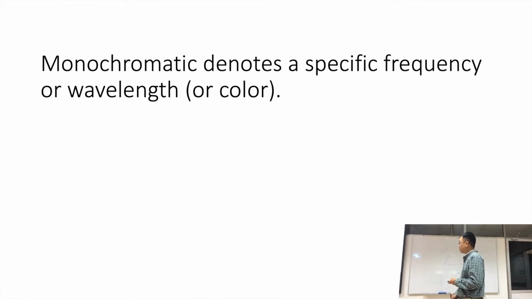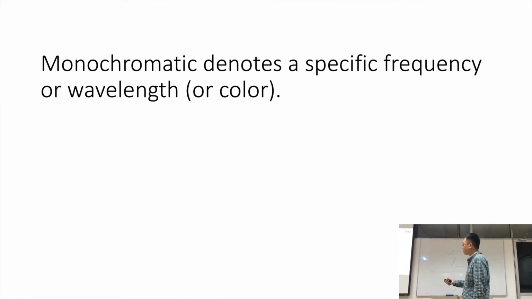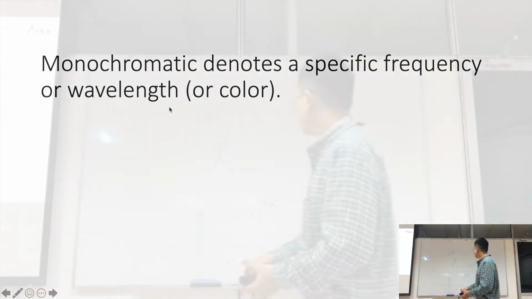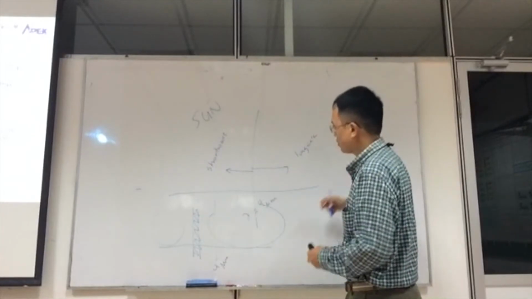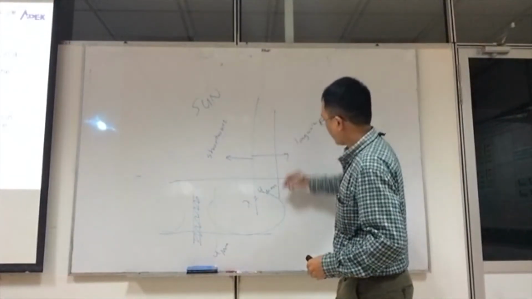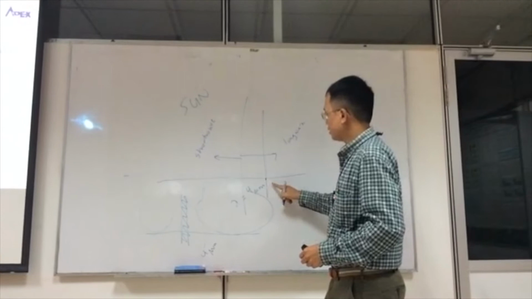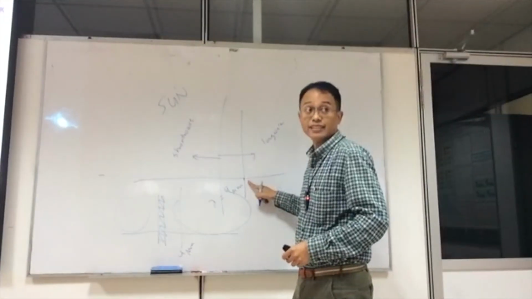So another term is this monochromatic term. Mono means one. Chrome is another word for color. So one color. Monochromatic denotes a specific frequency or wavelength, because in this radiation spectrum, a certain wavelength corresponds to a certain color.